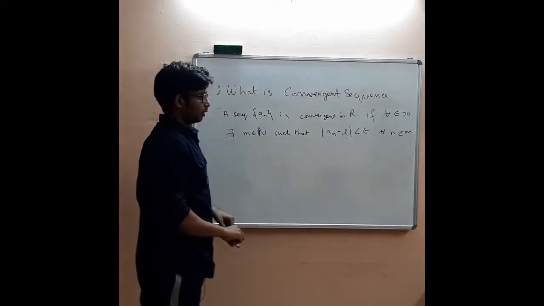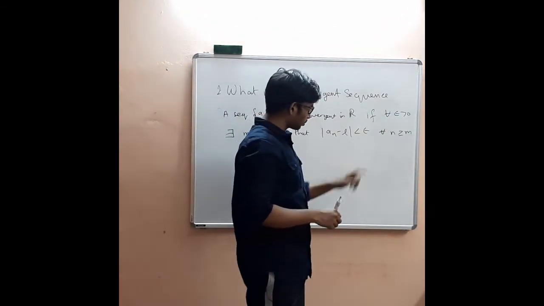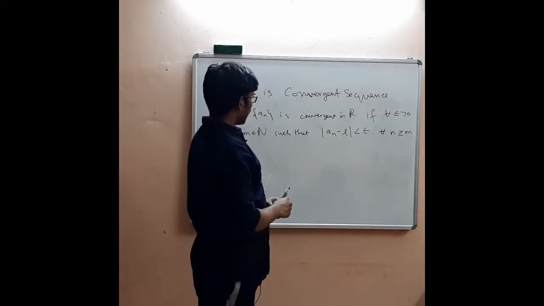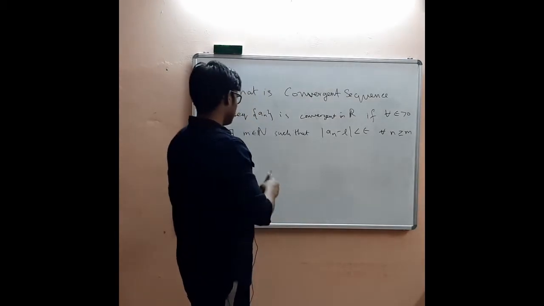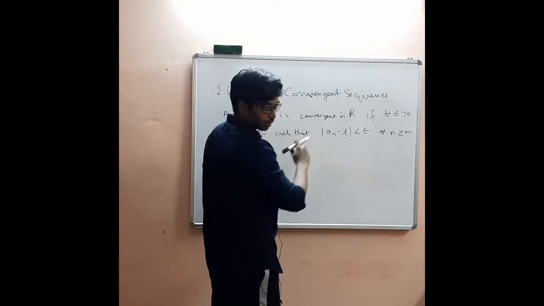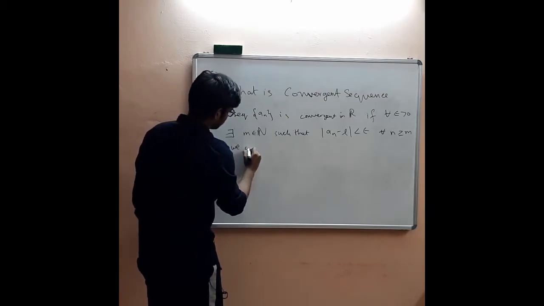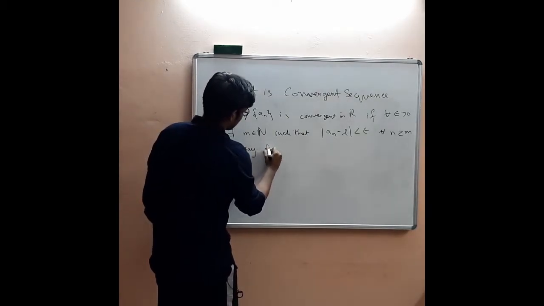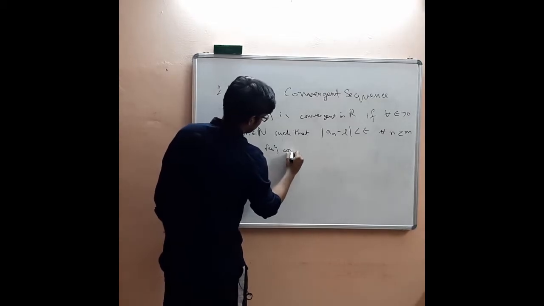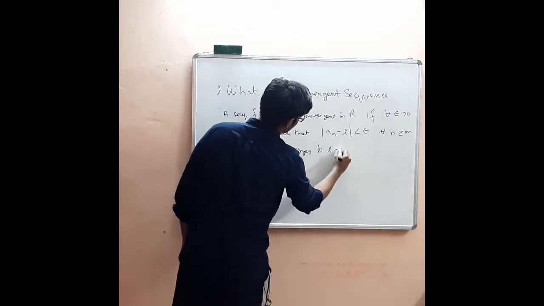Okay. What does it mean basically? When we are thinking about this epsilon, we are trying to actually get closer and closer. What you have to think is that this L is some real number. If this condition is satisfied, we say a_n converges to this L, which belongs to the real numbers.